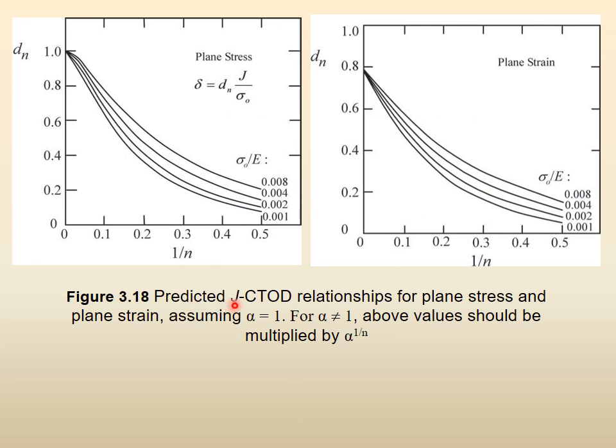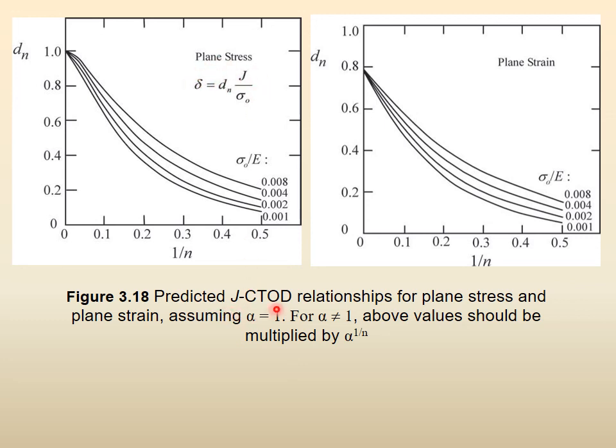So predicted J-CTOD relationships, right? Because delta is equal to dn J upon sigma naught, right? So this is there. And if you are given the E of the material, then different values of sigma naught upon E are there. So you see which curve is your curve. And from here then, for any value of 1 upon n or any value of n and any value of sigma naught upon E, you can read the dn. And when you put the dn in the equation, then dn is known, sigma naught is a known stress, so the delta and J relationship is given, right?